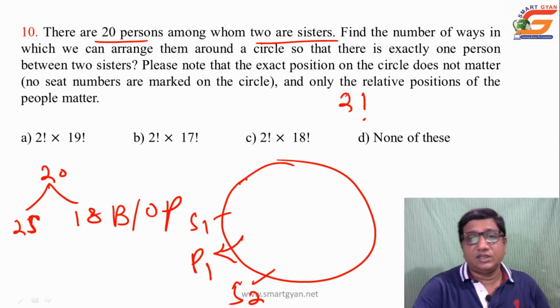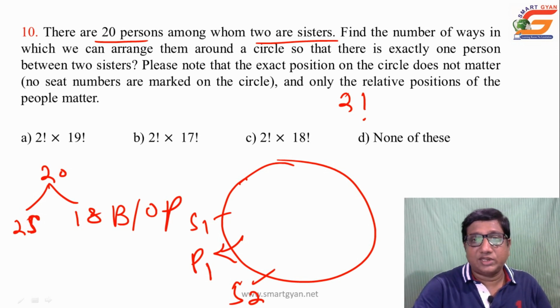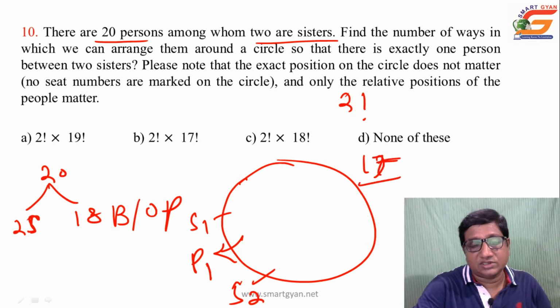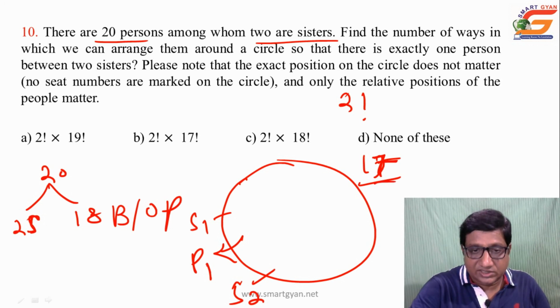Then to arrange the 20 persons around a circular table, the remaining 17 persons plus these 3 taken together as 1 unit.